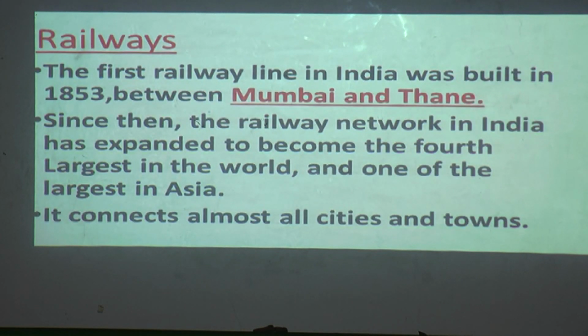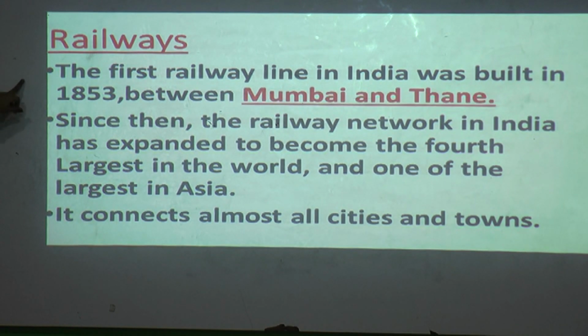Now come to the point of railways. What is a railway? Yes, the trains which run on tracks, which take us from one place to another place. Now we start with the railways. The first railway line in India was built in 1853. Between where? Mumbai and Thane. In India, a railway line was first built in the year 1853, between Mumbai and Thane.